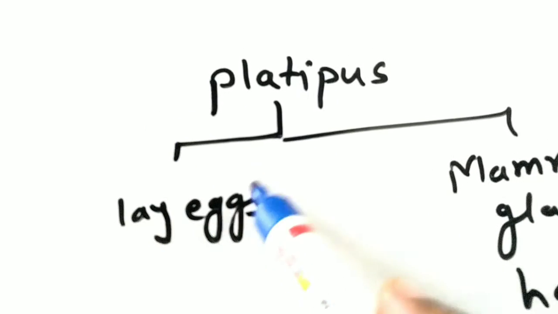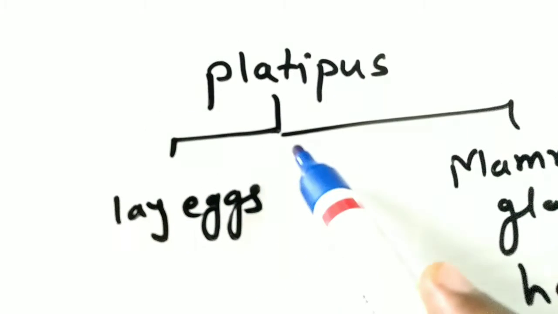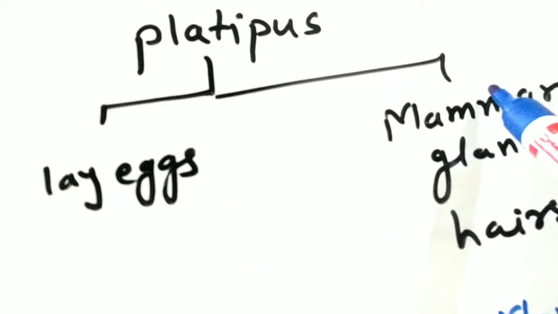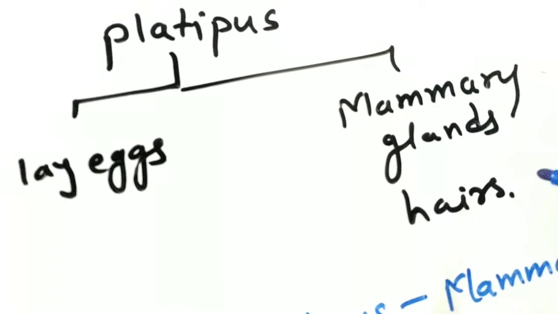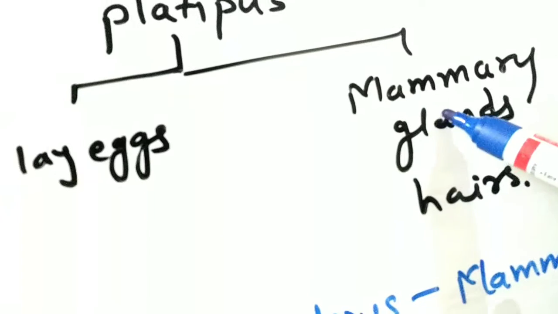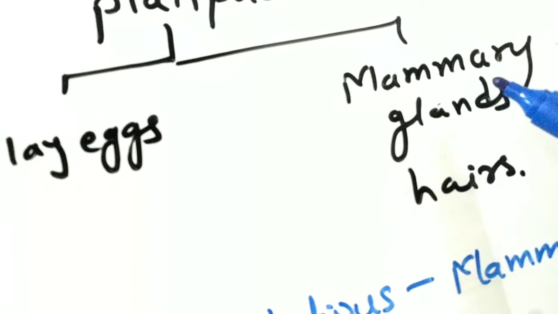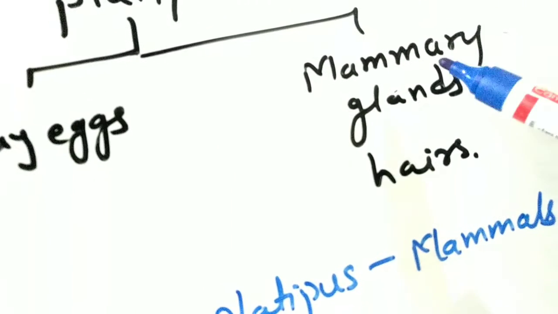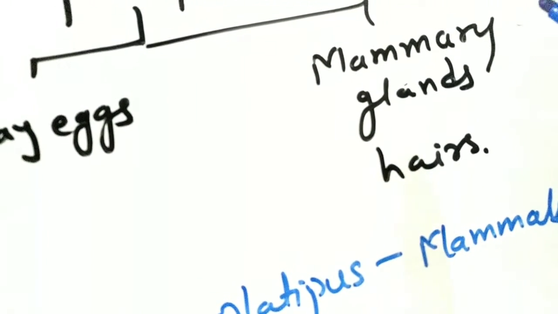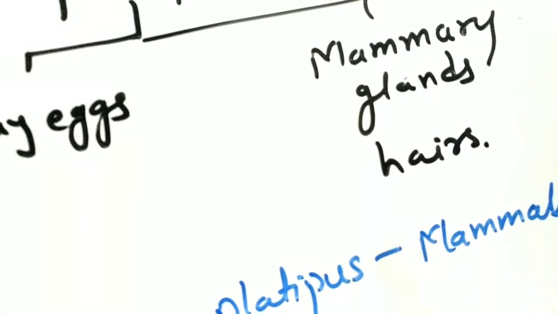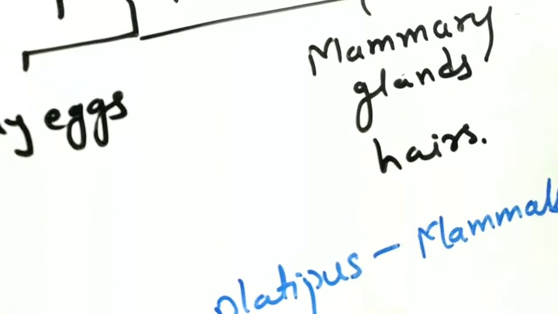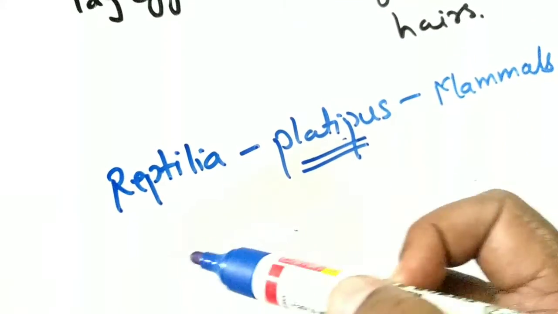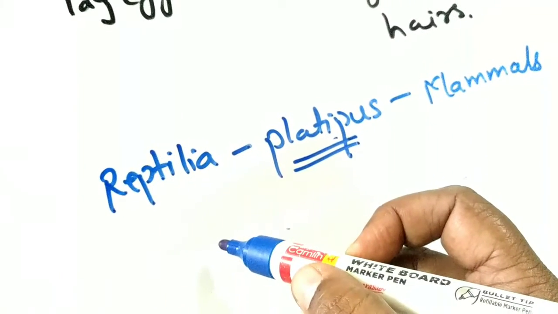Now this platypus is a duck-billed animal. It lays eggs like reptiles. At the same time, this platypus has mammary glands and hairs. Mammary glands are present in the body of females of mammals. So these females feed their young ones because of mammary glands. Reptilia and mammals both are examples of chordates.